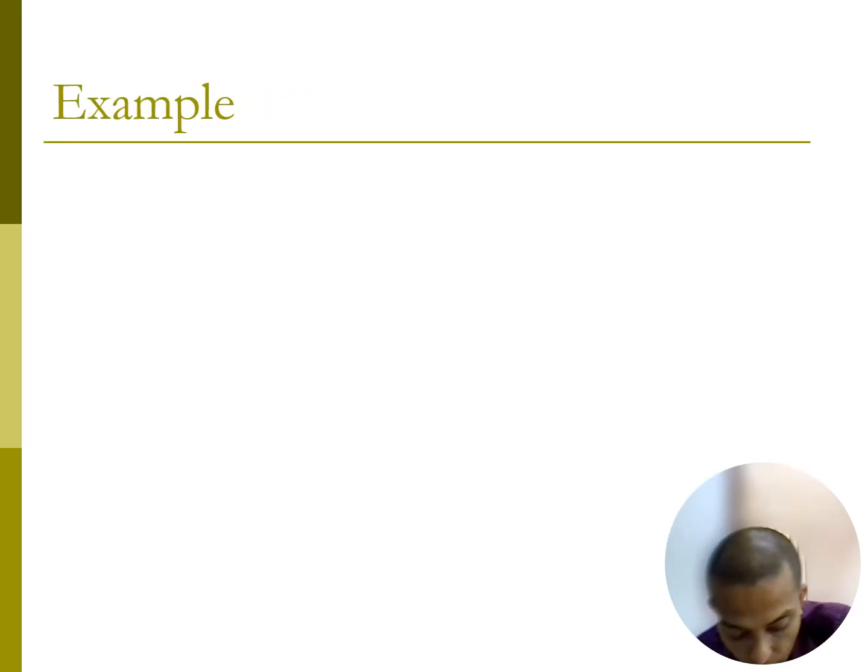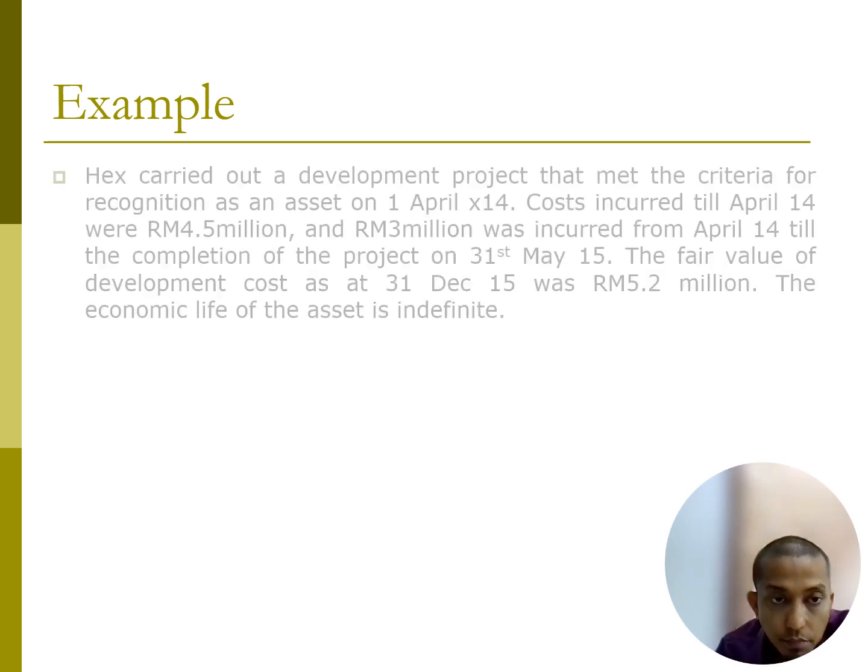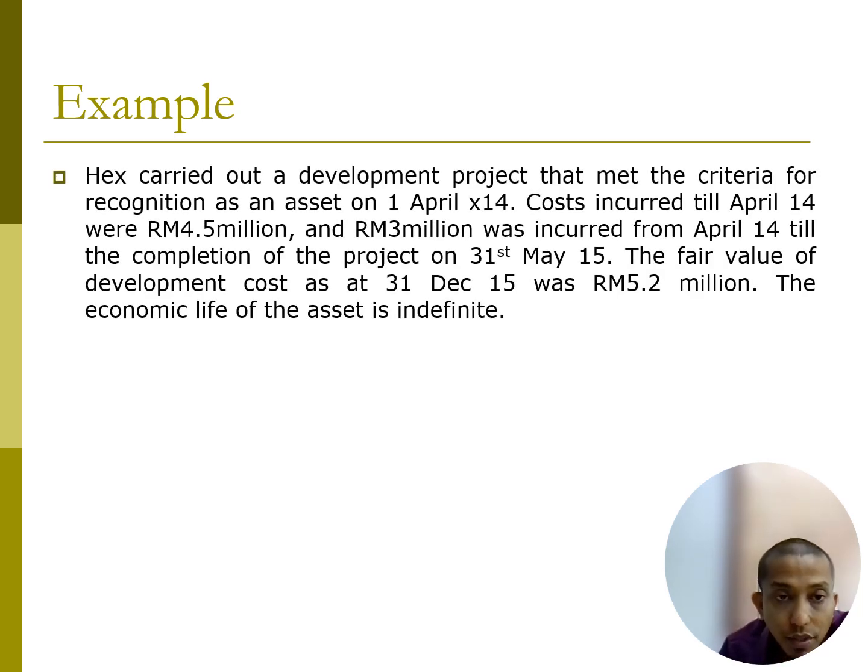Okay, so this is an example. Hex carried out a development project that met the criteria for recognition as an asset on 1st of April 2014. Costs incurred until April 2014 were 4.5 million, and 3 million was incurred from April 2014 until completion of the project on 31st of May 2015.